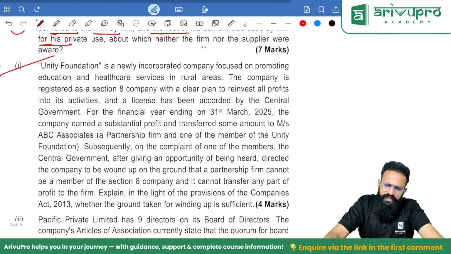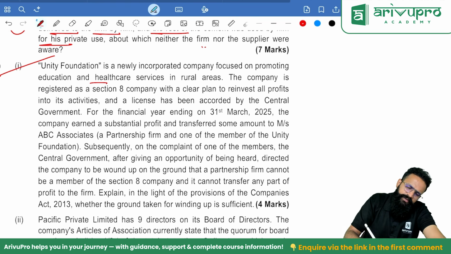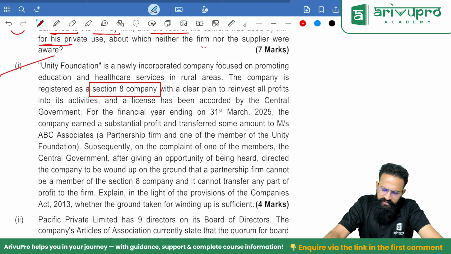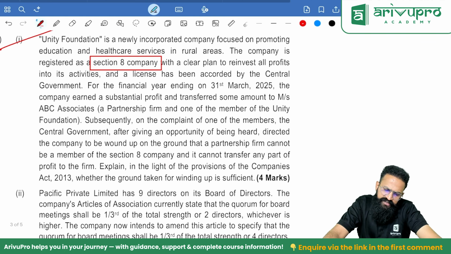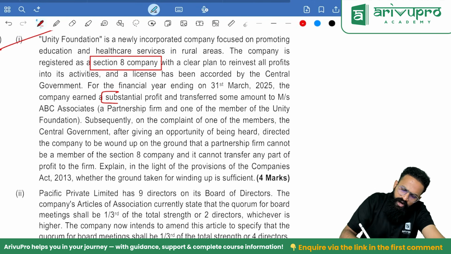Unity Foundation is a newly incorporated company focused on promoting education and healthcare services in rural areas. The company is registered as a Section 8 company, with a clear plan to reinvest all profits into activities. Very good. And the license has been accorded by the central government. For the financial year, the company earned a substantial profit and transferred some amount to M/s ABC Associates, a partnership firm, and one of the members in that particular Section 8 company. Okay, they have transferred some profits to a partnership firm which is a member in this particular company, it seems.